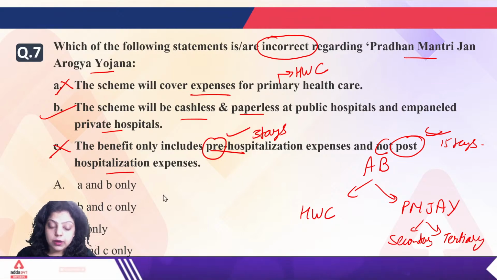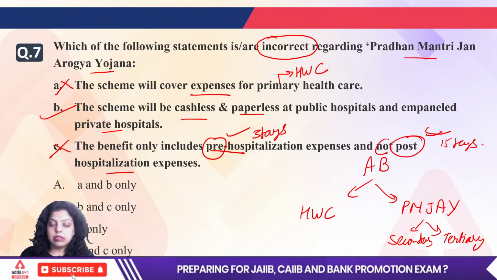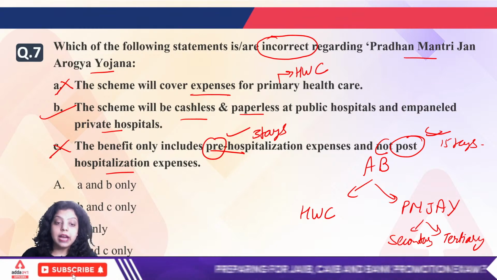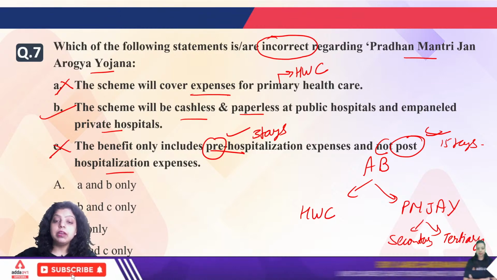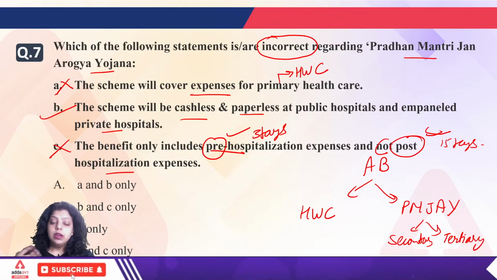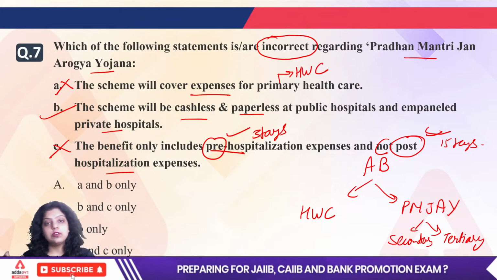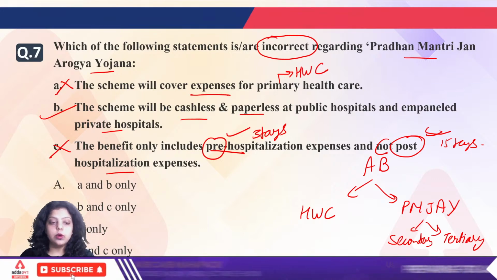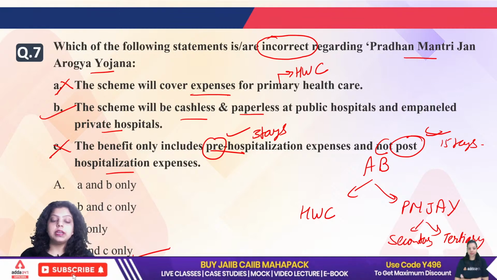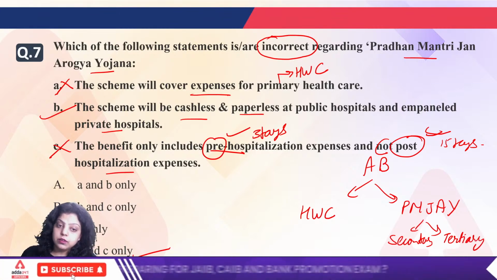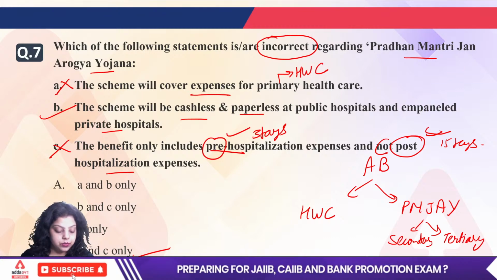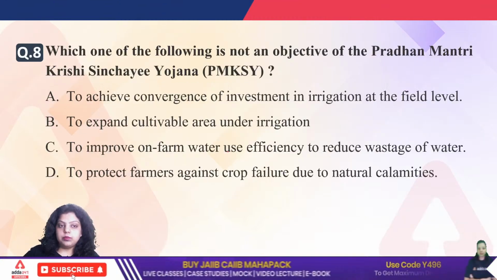So Jan Arogya Yojana simply covers tertiary and secondary healthcare benefits. It is available at every public and private hospital registered under the scheme, and cashless, paperless service will be provided to you. Three days pre-hospitalization and 15 days post-hospitalization service will be provided under the Jan Arogya Yojana. Okay, so let's move to the next question.